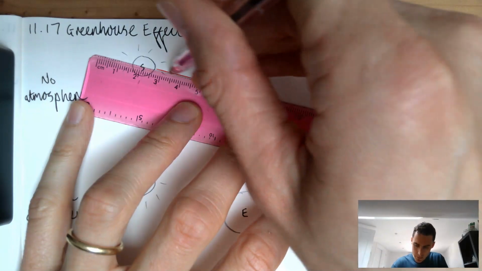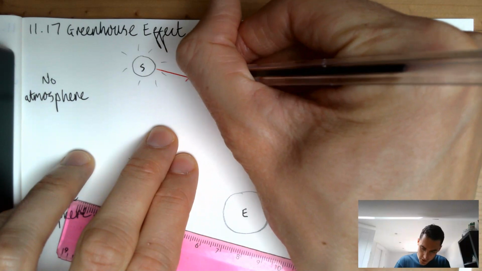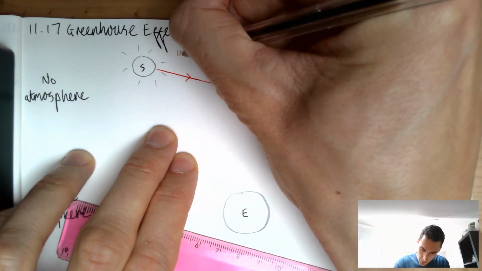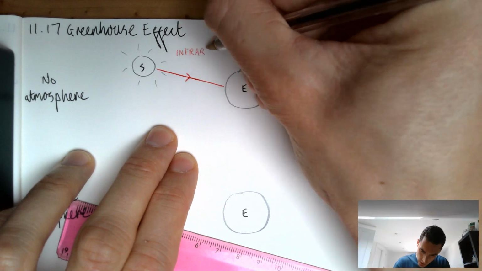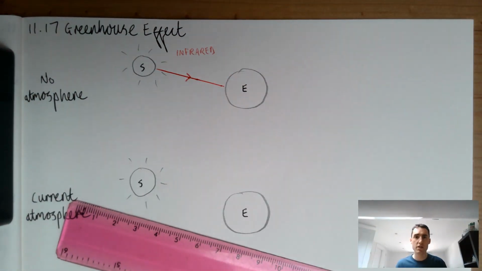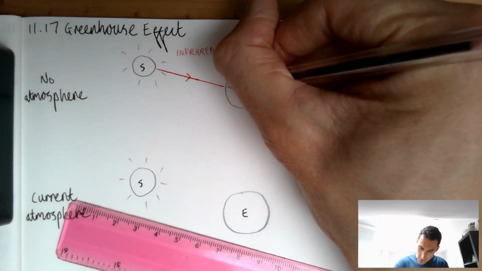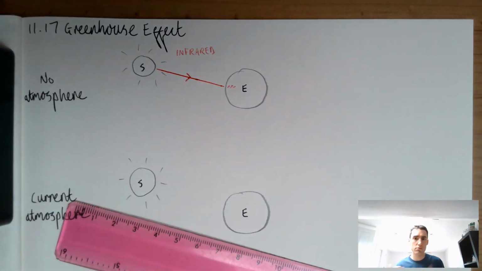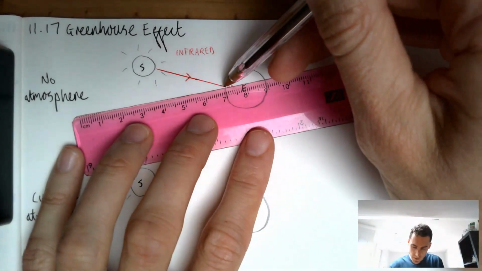And we can say what happens is when infrared light, and I'll label this as infrared to students so that they're really clear what it is that I'm talking about, when infrared radiation arrives from the sun to the Earth's surface, some of that infrared is absorbed, so you could show absorption here, and if you wanted you could label that. It really is up to you, but a good deal of it is reflected.